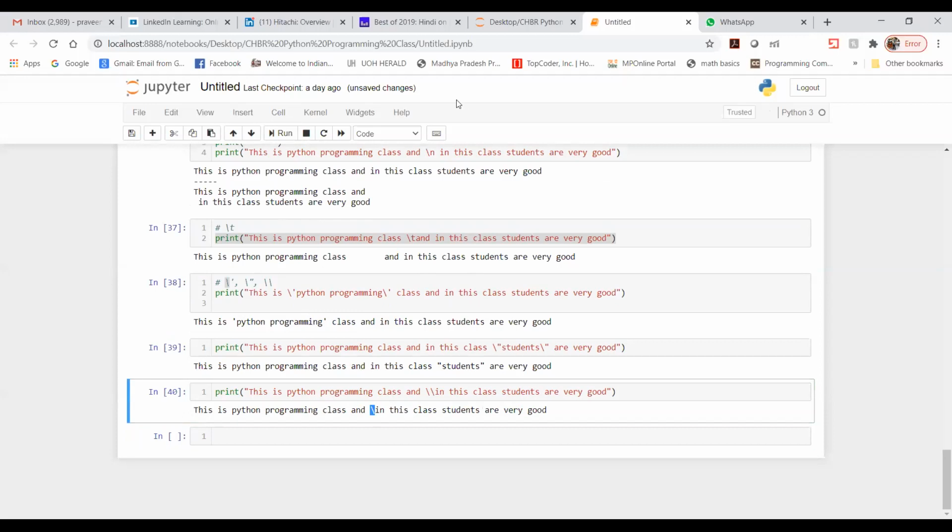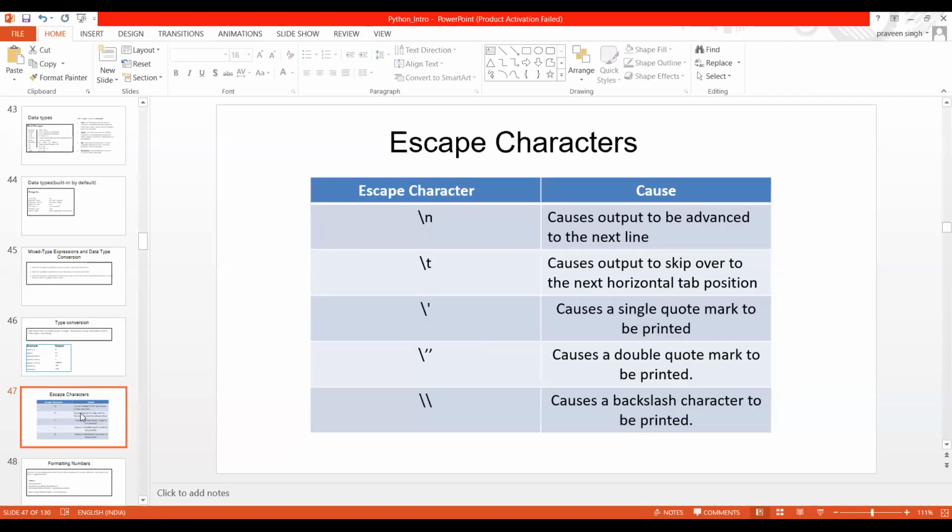Let me go back to our slide. Yes, here we go. Now this has been covered. For each escape character, you now know what exactly we need to perform. I have written here the purpose of each. Many of you may have already noted this down, but please keep a note of it.